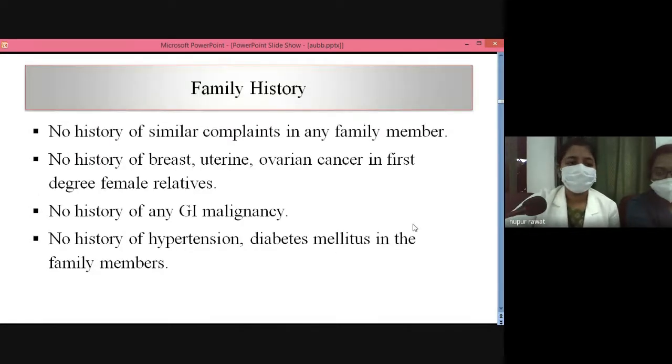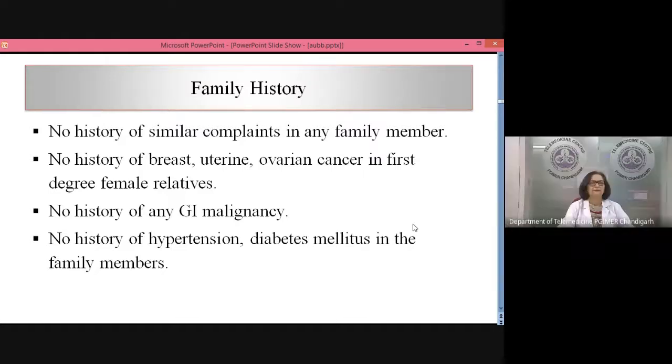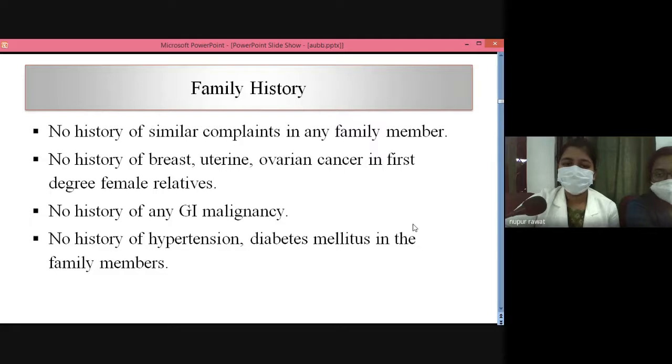Family history: there is no history of similar complaints in any family members. There is no history of breast, uterine, ovarian cancer in first degree female relatives. There is no history of any GI malignancies. There is no history of hypertension, diabetes mellitus in the family members.